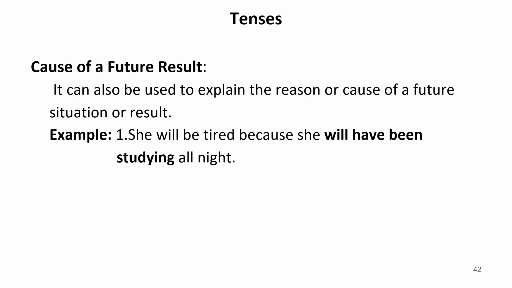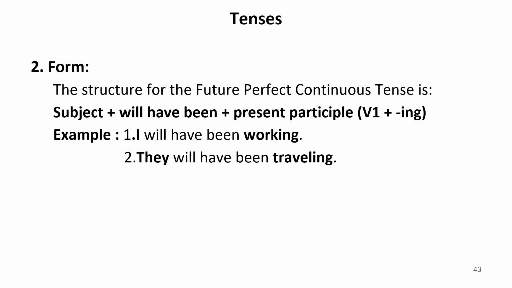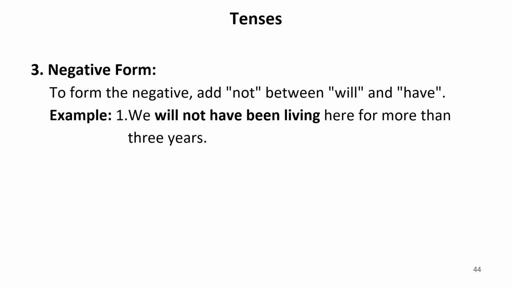It can also be used to explain the reason or the cause of a future situation or result. She will be tired because she will have been studying all night. The structure for the future perfect continuous tense is subject plus will have been plus present participle. Present participle means verb fourth form, that is first form plus ing. I will have been working, they will have been traveling.